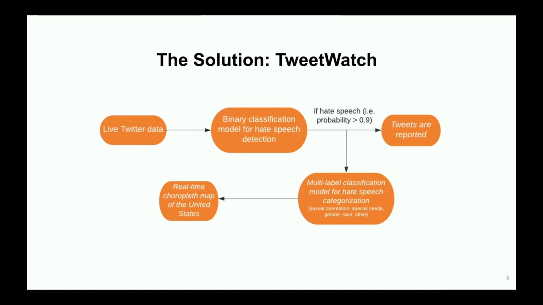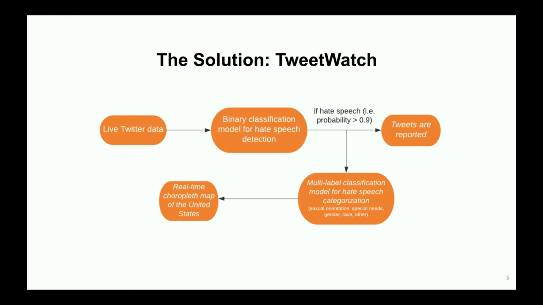Live Twitter data is scraped using the Twitter API, and tweets flagged as hate speech by the binary network are passed to Google Firebase. Then the multi-class network pulls data points from Google Firebase and categorizes the data, allowing TweetWatch to integrate the collected data into a publicly available interactive choropleth map of the United States.